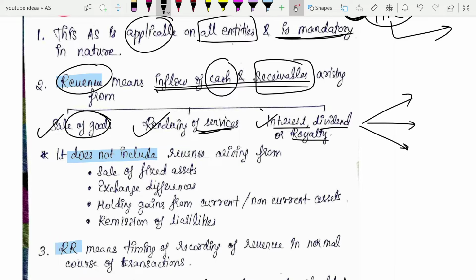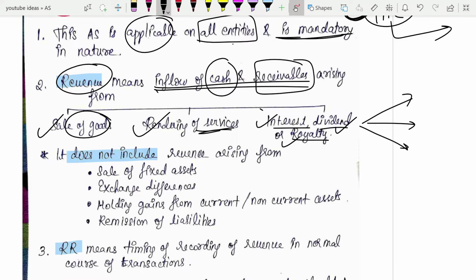Second type of individuals can be people who earn royalty. They will make some technology or things like that on which they can earn royalty, and they will give that to other people, and on that they will earn royalty. So this is their core business. Third type might be people who have invested in different companies, and whatever money they get as dividend from those companies will be their main revenue. So their work will be to invest in other companies and earn dividend from that.